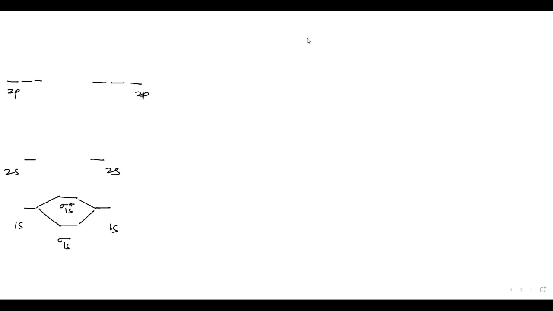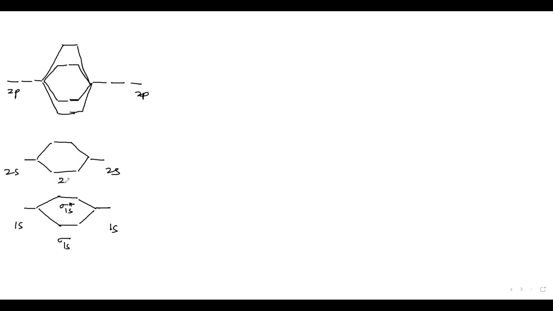In the 2s there will be first sigma anti-bonding, then the pi will come. Okay.